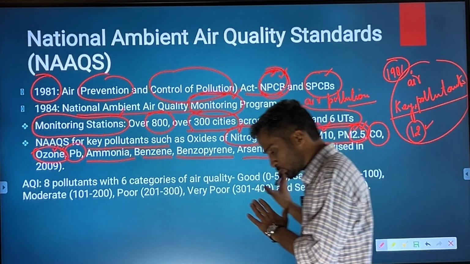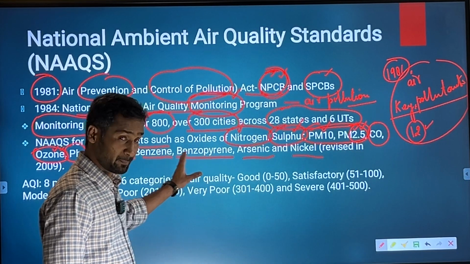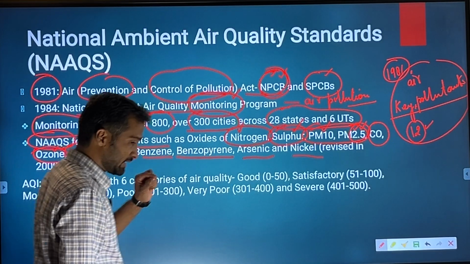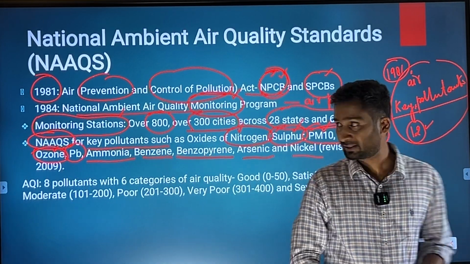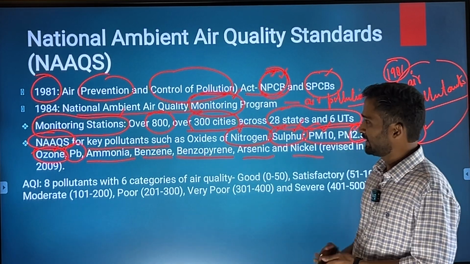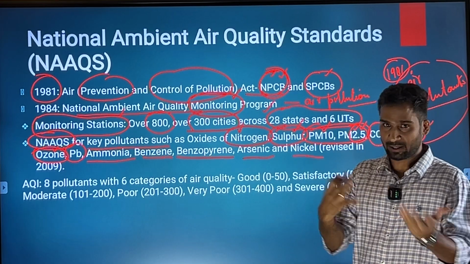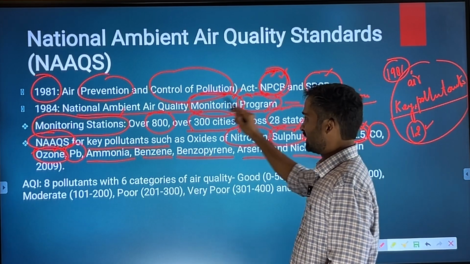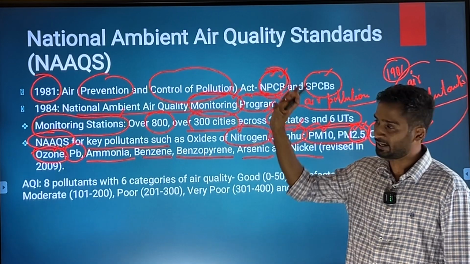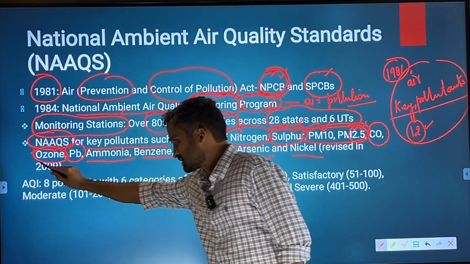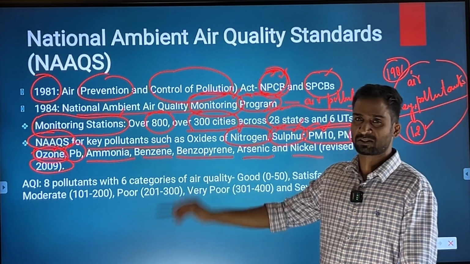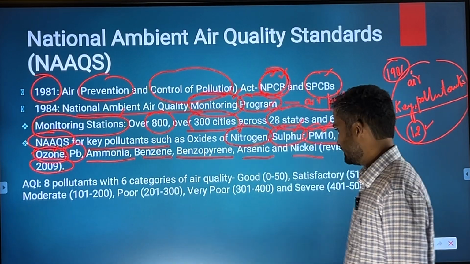So these are the 12 key air pollutants that have been included under the National Ambient Air Quality Standards, and these standards have been created under the National Ambient Air Quality Monitoring Program of 1984. This was revised in the last, it was revised in 2009.